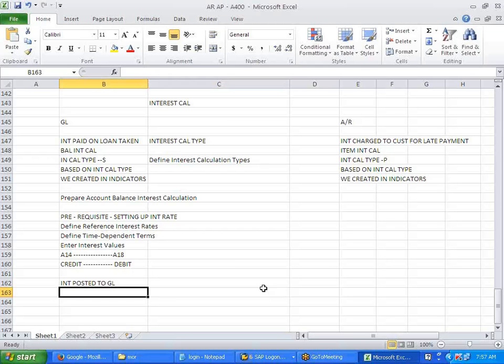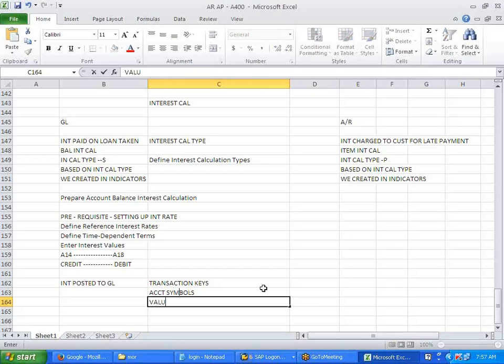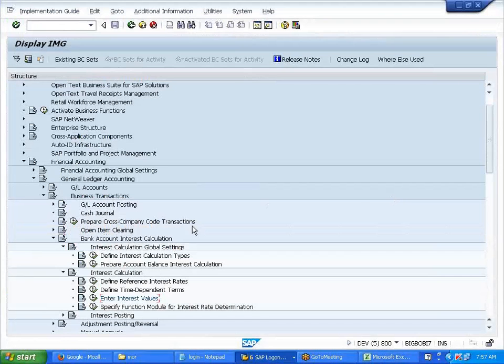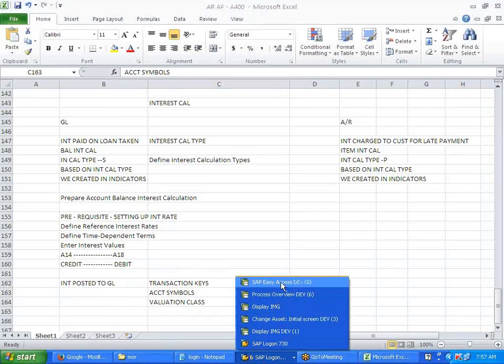Now I am showing the account symbol part. I showed you the GLs are picked automatically based on transaction keys. Today I am showing it based on account symbols. Next one I need to show you based on valuation class. So till now we covered transaction keys. Now I am showing how the account symbol will pick up. Before that, we need to create one GL.